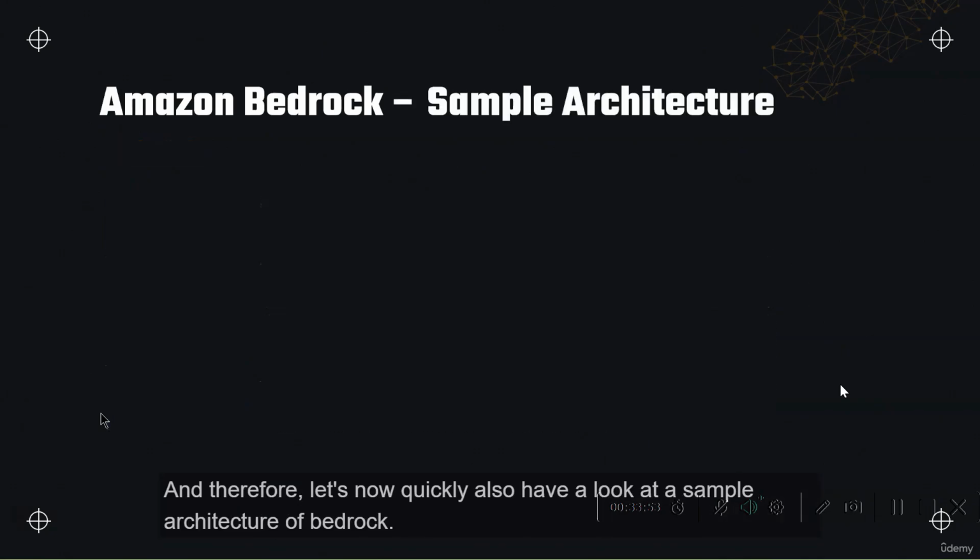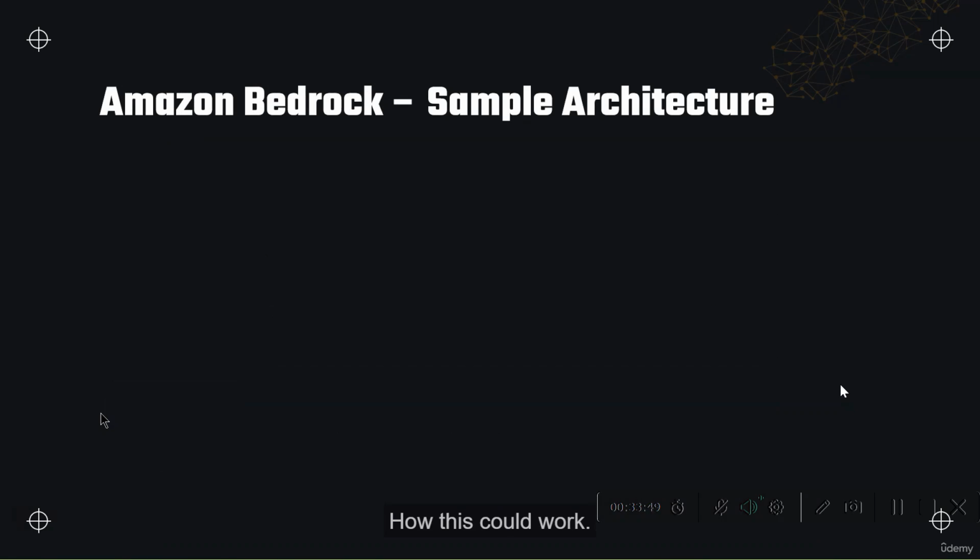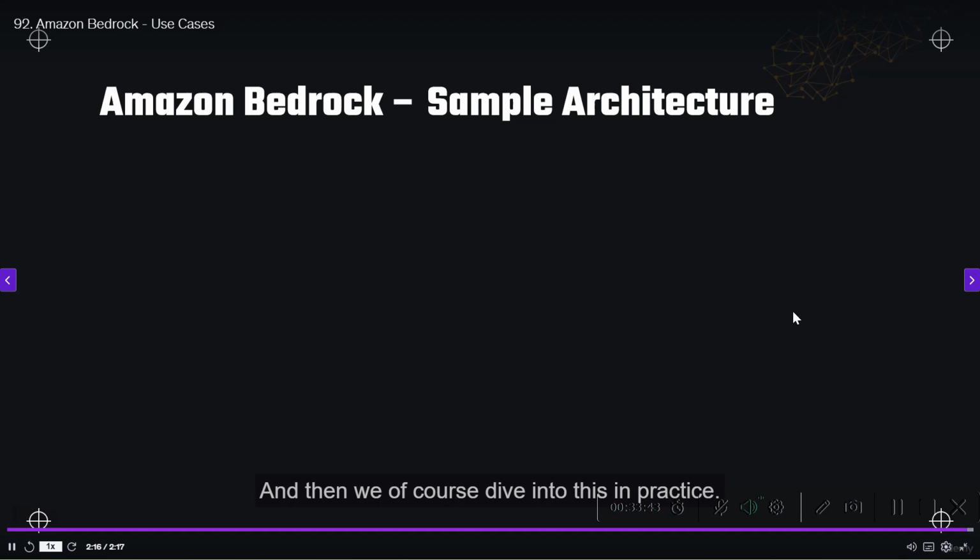And therefore, let's now quickly also have a look at a sample architecture of Bedrock, how this could work. That's what we will quickly be doing in the next lecture. And then we, of course, dive into this in practice.